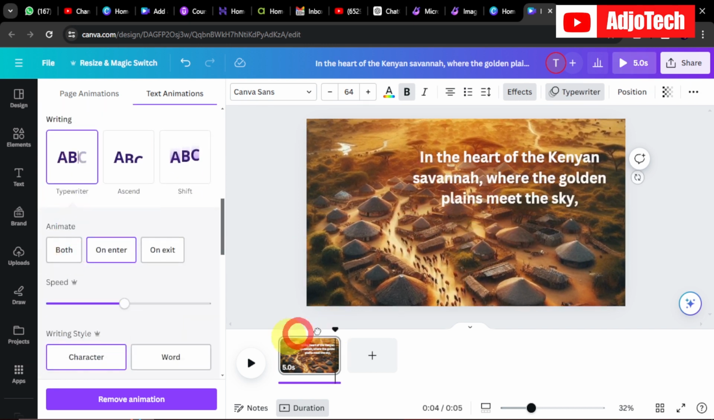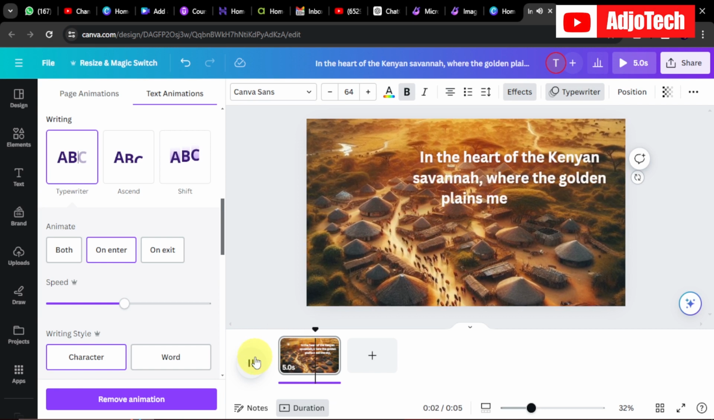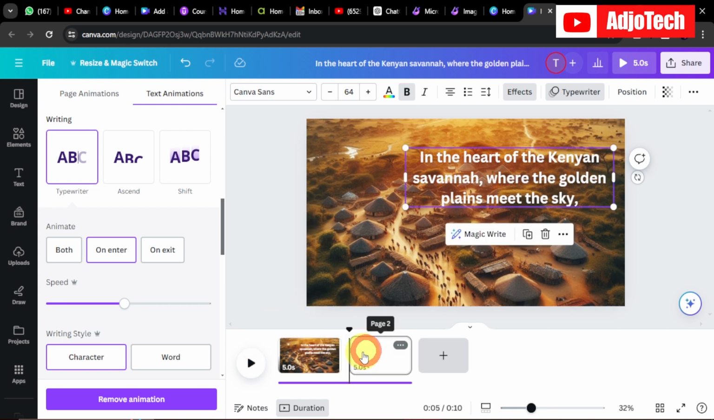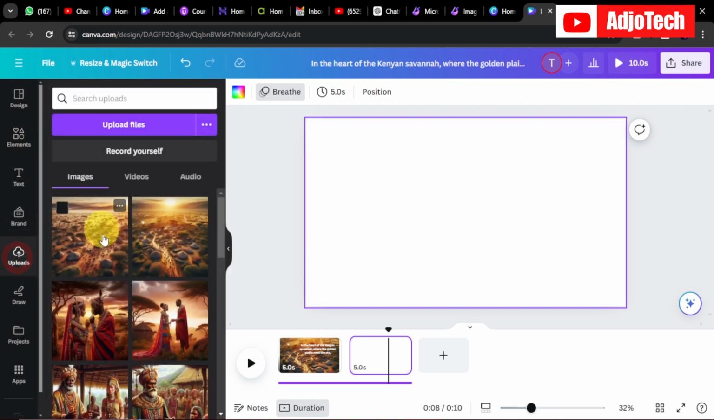So now if I go back and I play this, in the heart of the Kenyan savannah, where the golden plains meet the sky. So this is actually what we're going to have, and then we can actually go ahead and add more images. So if you play this along, lies a Maasai village. So we can actually add more images about the village to that. So we can actually go back here and then add some images to that.